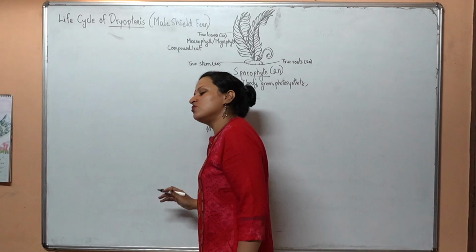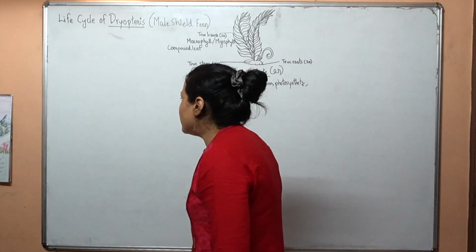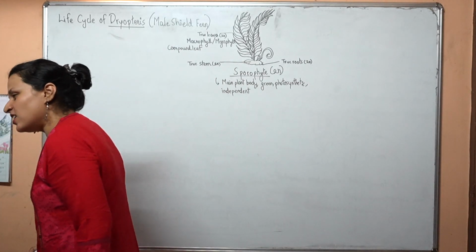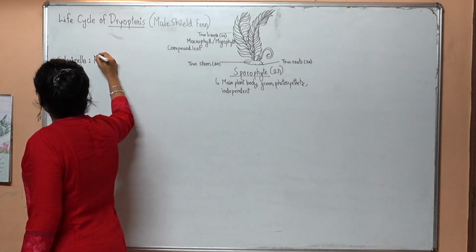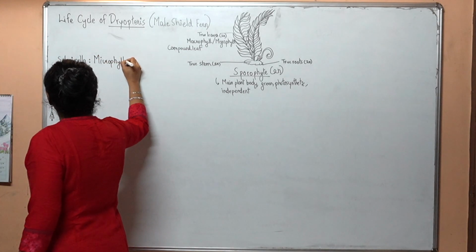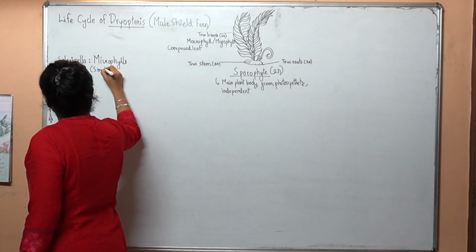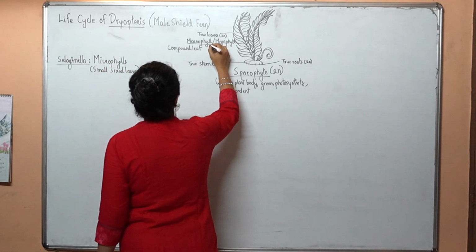In some ferns, there are big sized leaves, and some like Selaginella have very small sized leaves. Selaginella has microphylls, meaning small sized leaves. Macrophylls are large sized leaves.